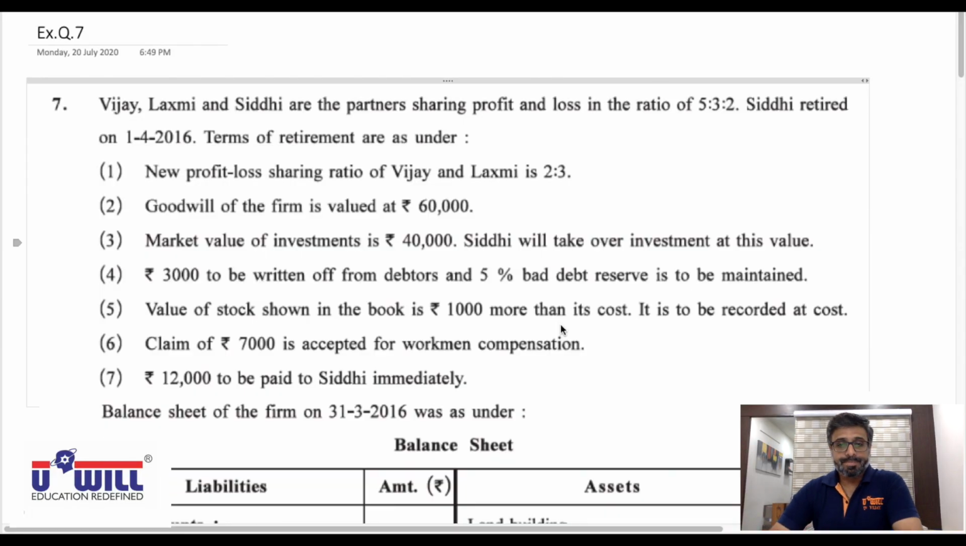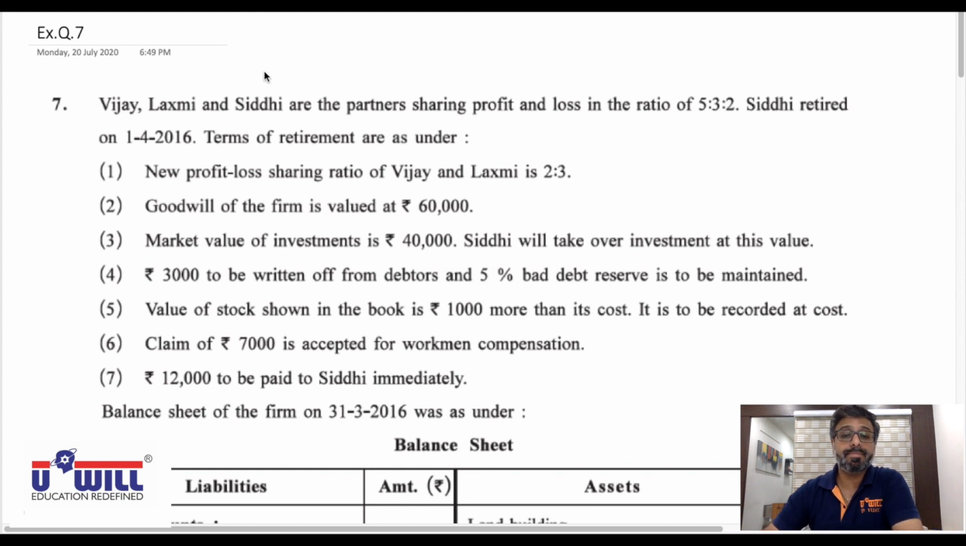Hello students. So two questions of partnership have been done so far, 5 and 6 from the exercise. Now today we take up question number 7. Okay, take out your textbooks. Question number 7 of the exercise.